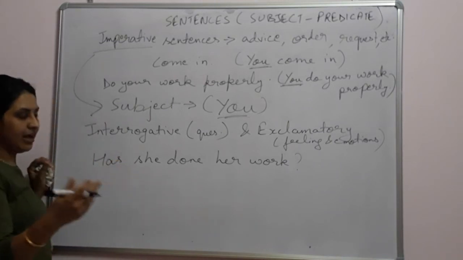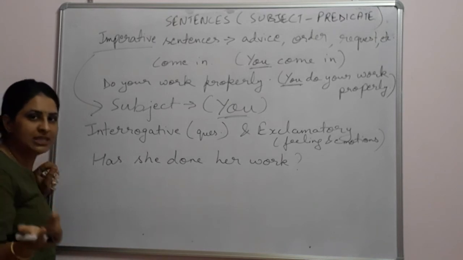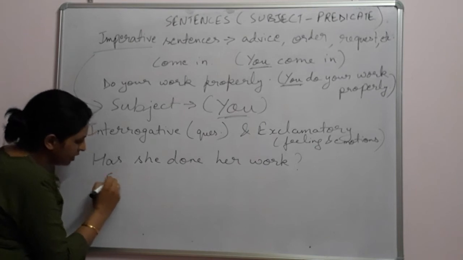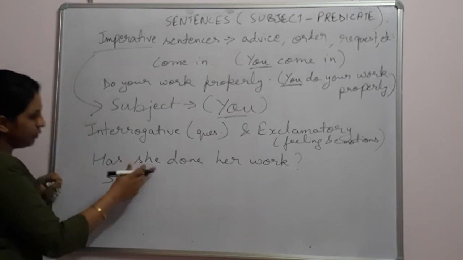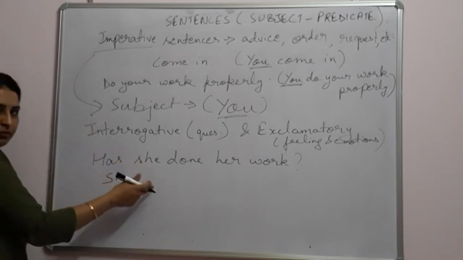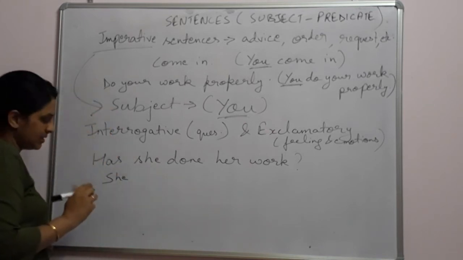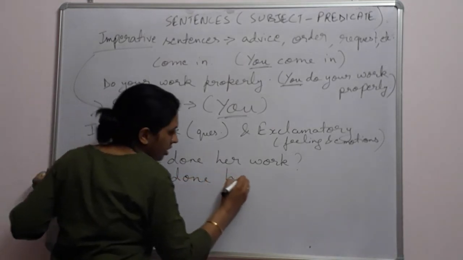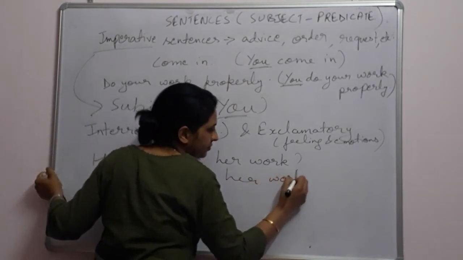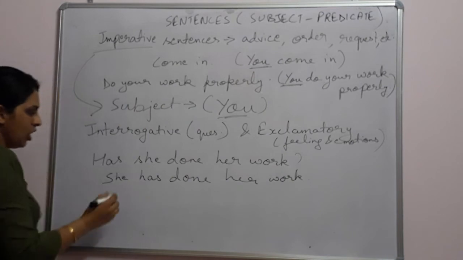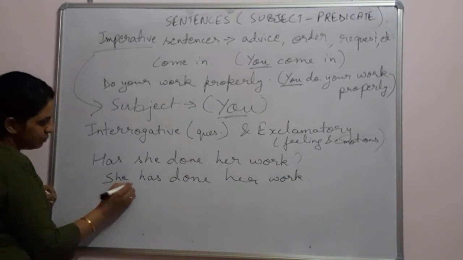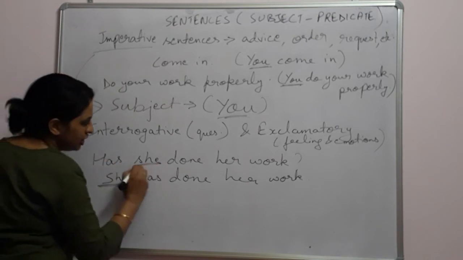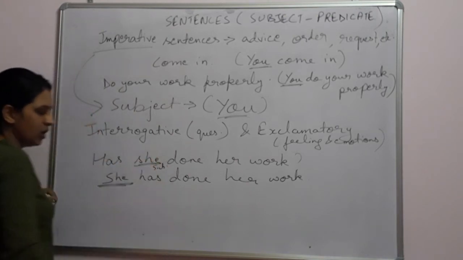Like, if I ask you, has she done her work? What will you say? Yes, she has done her work. You will say that. We will convert this into a statement. And how will we convert? We will put the subject first and then the helping verb. That was our structure of a sentence. So, she has done her work. So now this is a sentence, and here we can tell what the subject is. Subject is she. She is our subject. Okay?